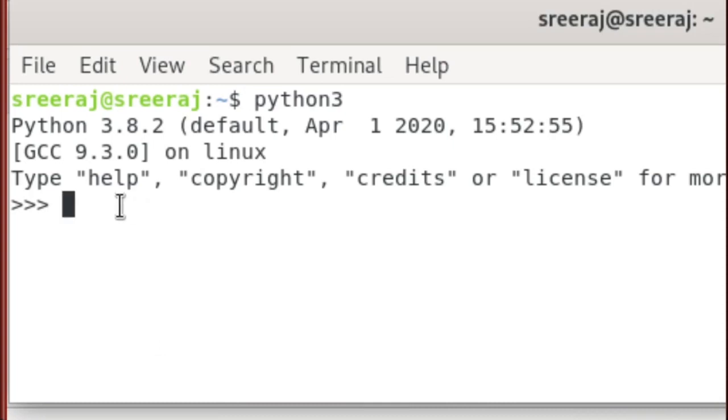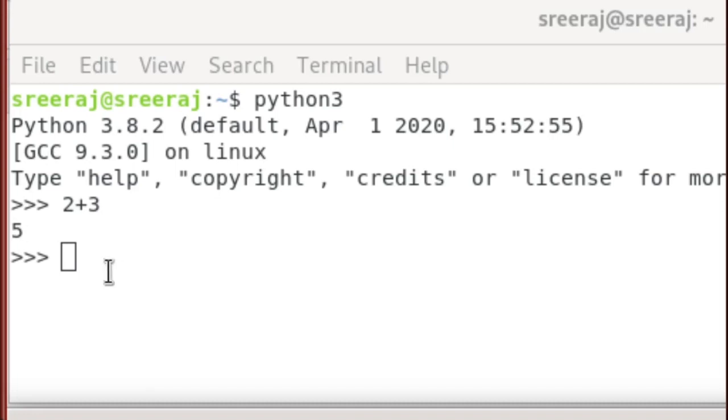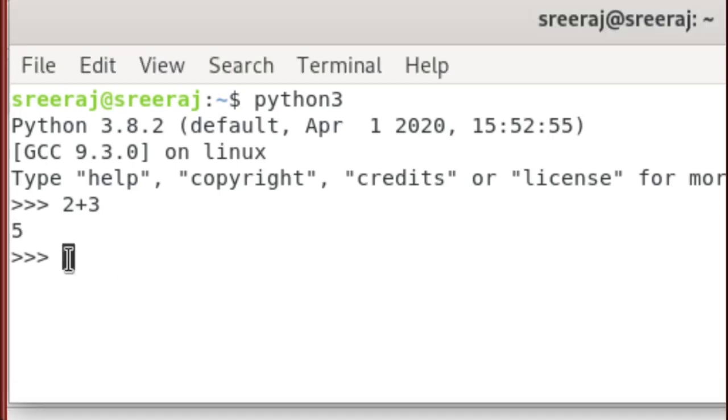Let's type the instructions. We are going to add the two integers, 2 plus 3, and when we press enter, it shows the answer. Let's look at another expression. I'm going to subtract 2 from 6. So 6 minus 2 gives the answer 4, and this expression is evaluated only after I press enter.